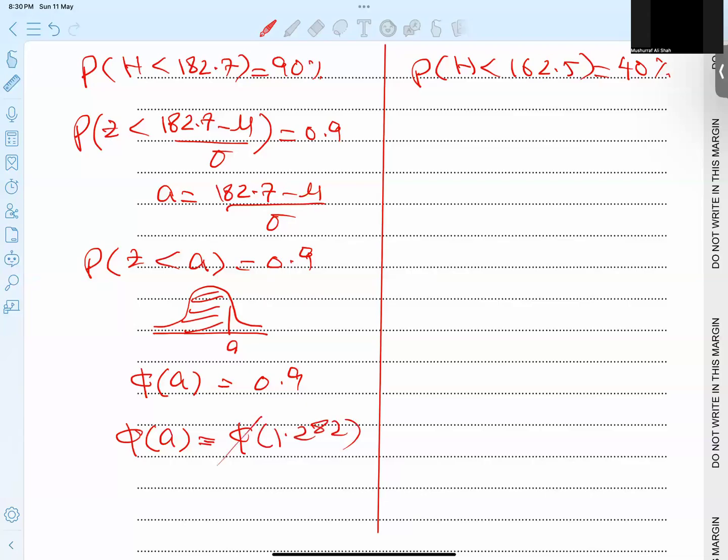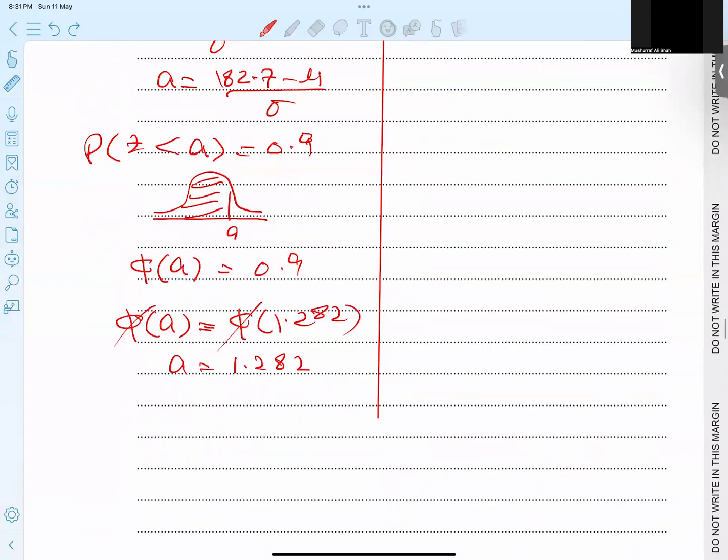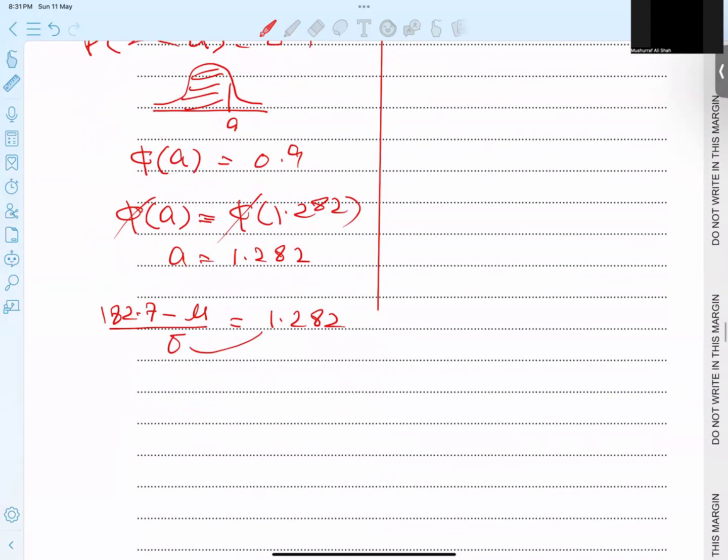So this is done. Phi cancelled. I got 1.282. Okay, let's move on. This value I plug in here, and I'm getting 182.7 minus mean over deviation equals 1.282. Cross multiply, I got 182.7 minus mean equals 1.282 sigma. Equation number 1 is done.